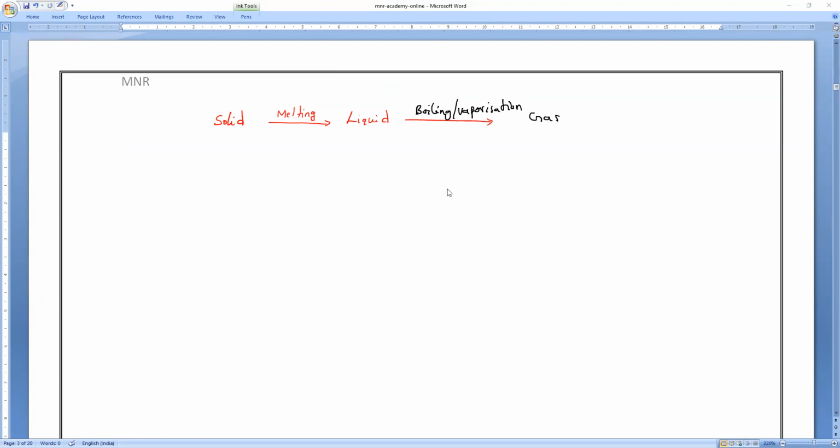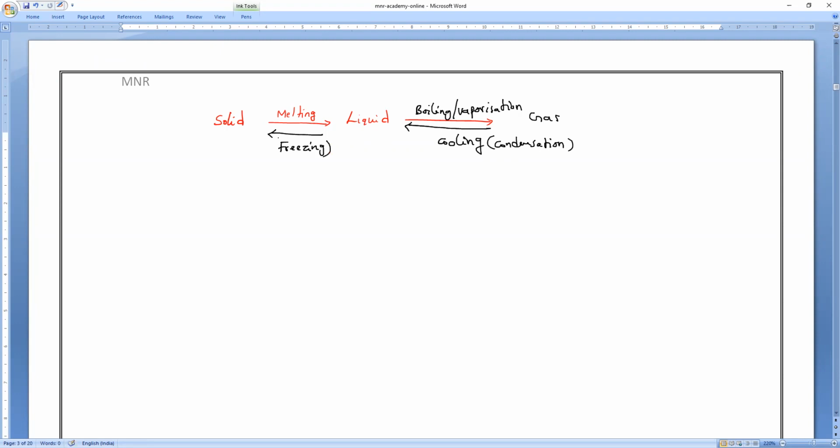Now, the same way, the reverse process, from gas to liquid. What is the process we call? Condensation. It is cooling. So this is simply cooling, and that is what we call condensation. Condensation will convert it into liquid.